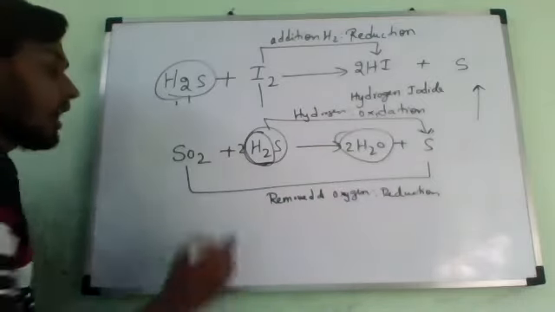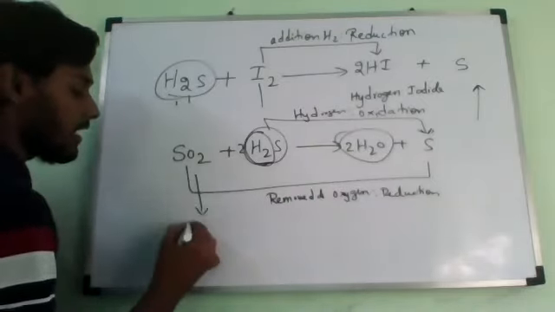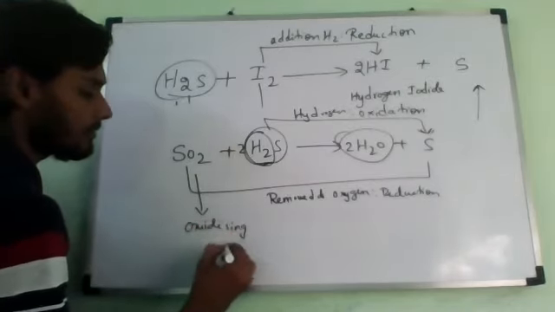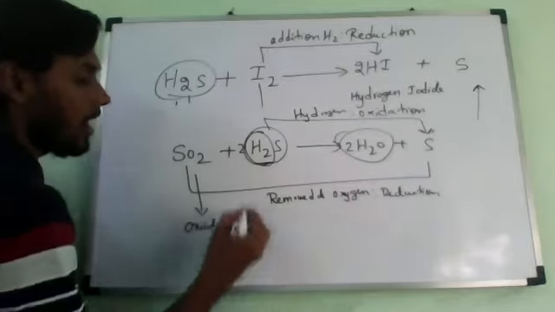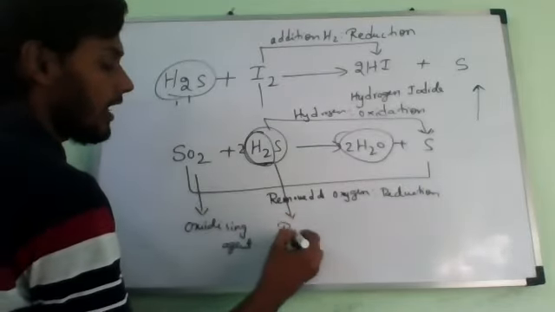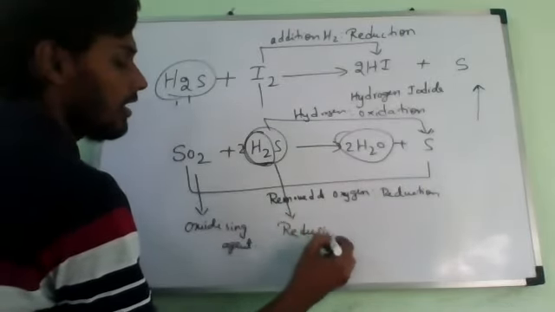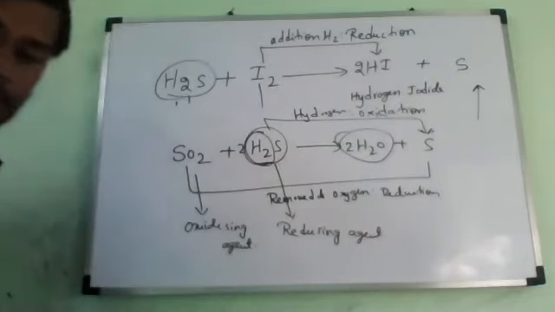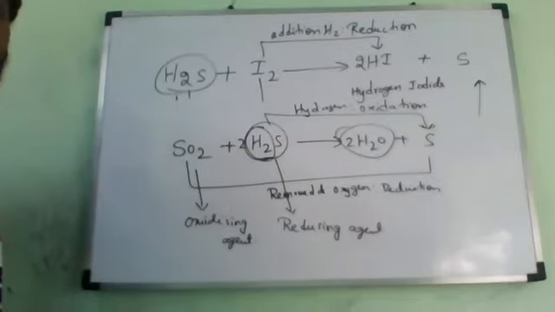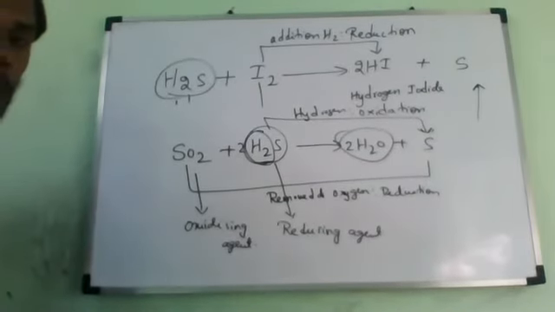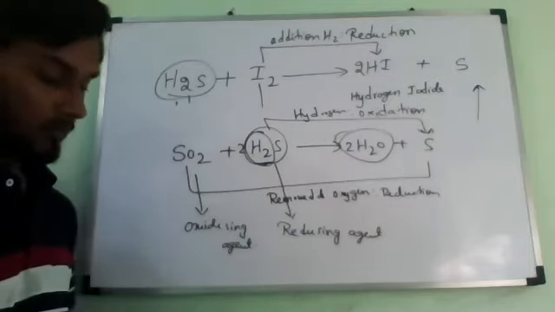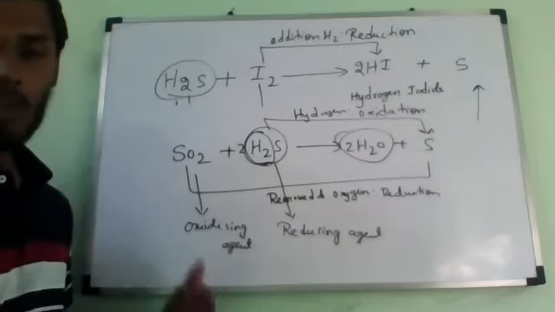Understand? And who is the oxidizing agent here? SO2. Reducing agent: H2S, hydrogen sulfide. You understand or not? Note it down, all of you.